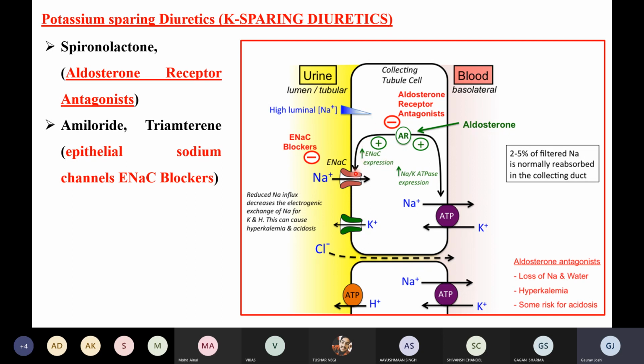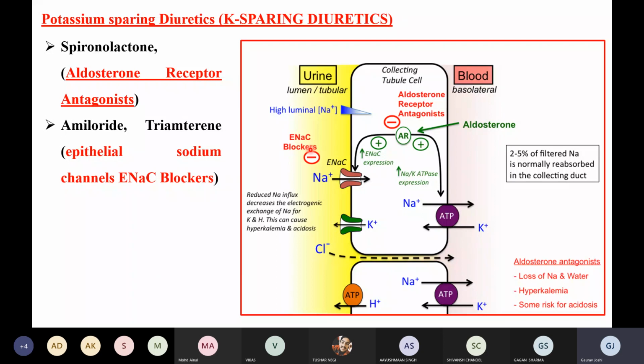This ENaC expression, meaning the expression of these pumps, will get decreased. So sodium will not be coming with this high frequency inside the lumen and going back to the blood for reabsorption. The second thing is that this pump will get blocked. And if this pump is blocked, the potassium will remain in the blood and this sodium will not get reabsorbed back to the blood, right?